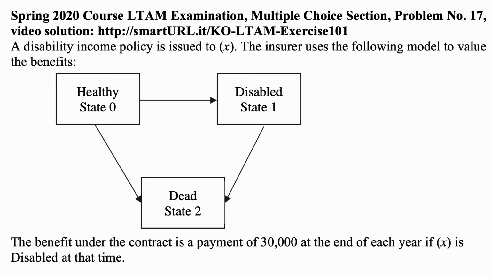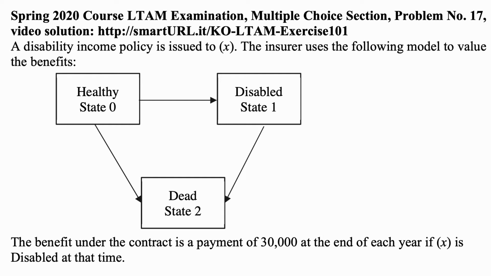Here's the problem for today for exam LTAM. A disability income policy is issued to a person who is X years old. The insurer uses the following model to value the benefits. You can go from state of being healthy, state 0, to a state of being disabled, state 1, or to a state of being dead, state 2. And state 2 is absorbing because once you go there, you don't leave. Also, you can go from the state of being disabled to the state of being dead, state 2.